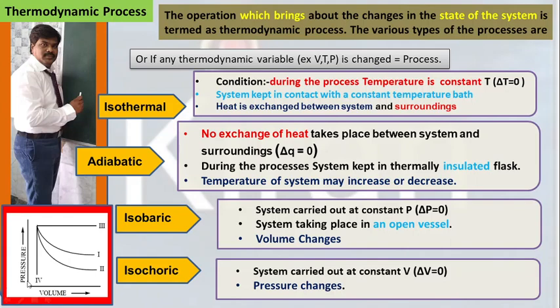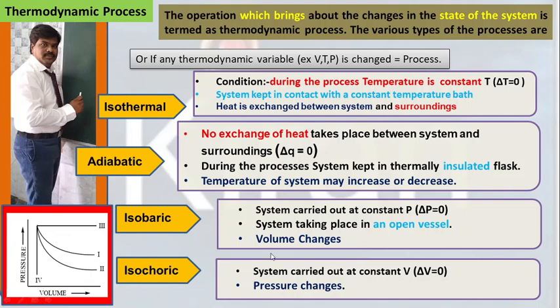Once again, see the graphical representation here. Pressure versus volume. The first one indicates isothermal. The second graph indicates adiabatic. It is similar to isothermal. The third one indicates isobaric. Pressure is constant. Here the pressure. And the fourth one is isochoric. Volume is constant.